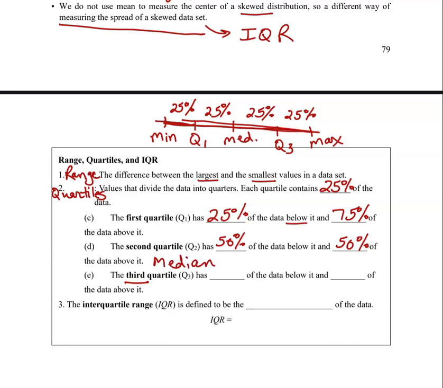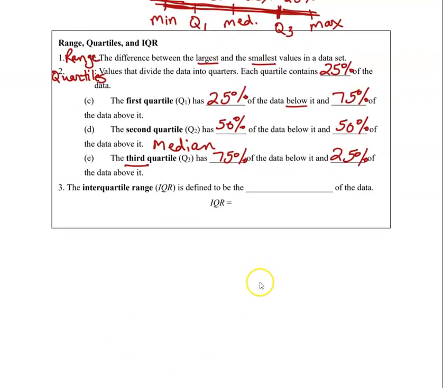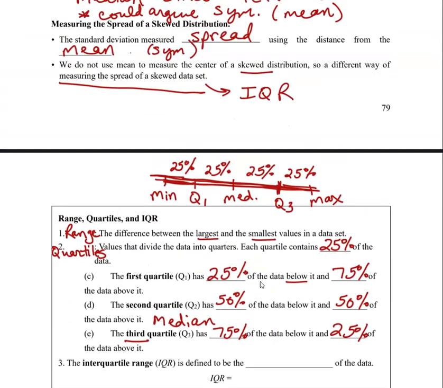And then finally, the third quartile, we use Q3 as the notation. We have 75% of the data below it and 25% of the data above it. So Q3 would be here, and likewise, I hope that makes sense to you, that 75% is below it and 25% is above it.